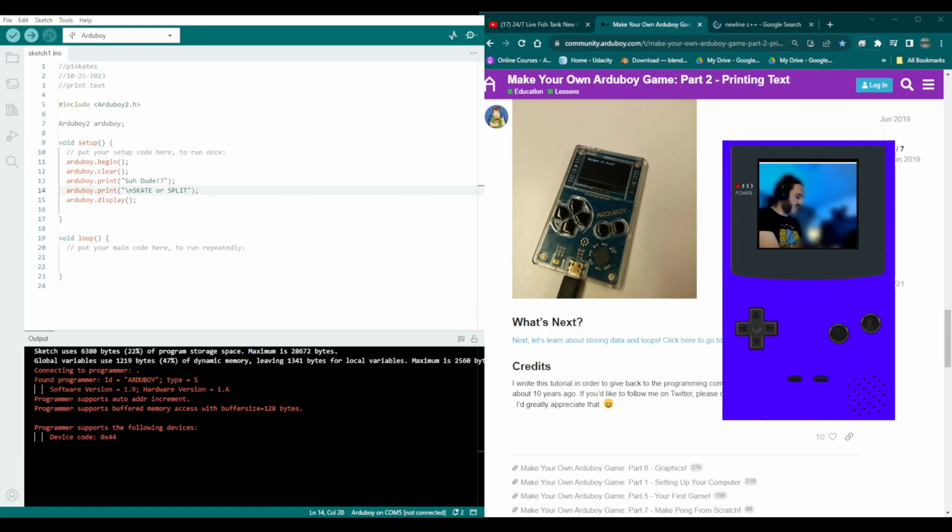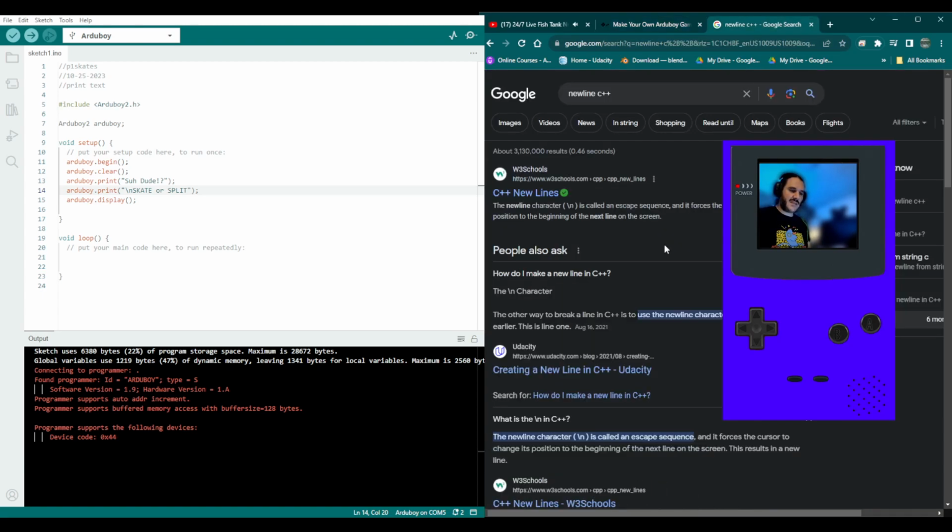It prints what you wrote in the print statement, a new line. So I had to write saw dude and then skater split. And I just put new line. That's awesome. That just worked like that with just this new line. What is this called? It's called something. They call it something. Let's see if it tells you here.